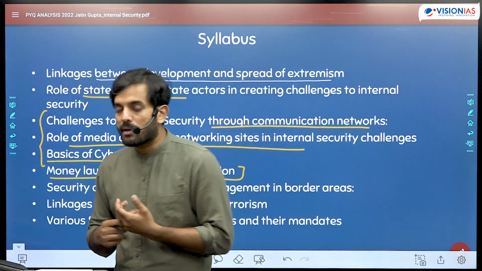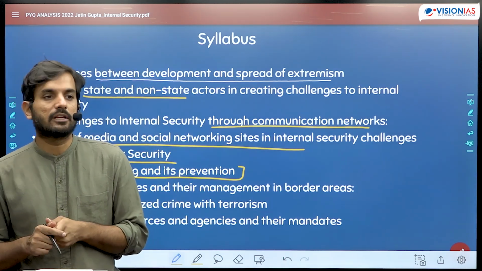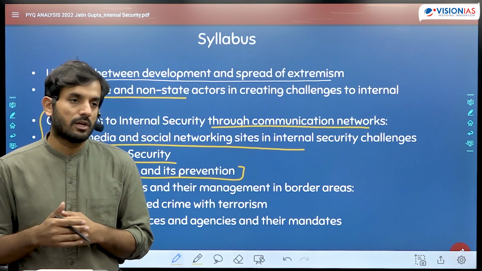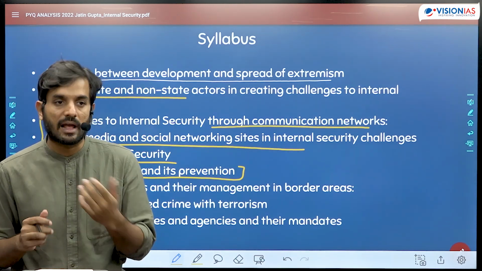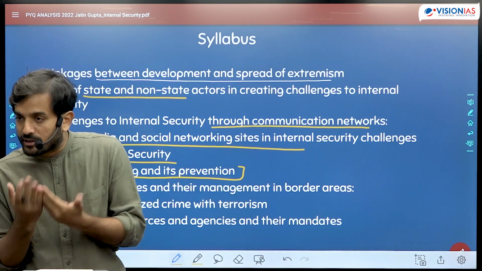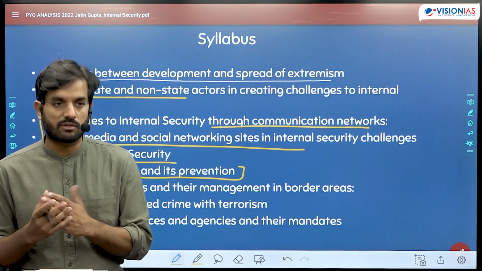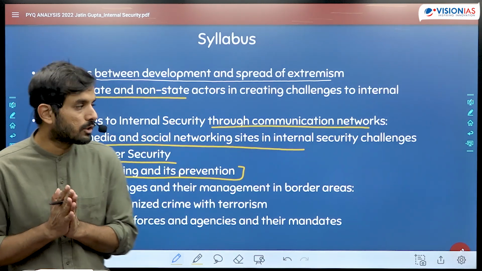So what do you understand by money laundering? What are the various stages in the process of money laundering? What are the ways to overcome money laundering? What are some of the laws that have been enacted in India for overcoming money laundering? Then what are the ill effects of money laundering in the economy, on the society, on the politics of the country? Those are some of the things which we need to cover as a part of it.